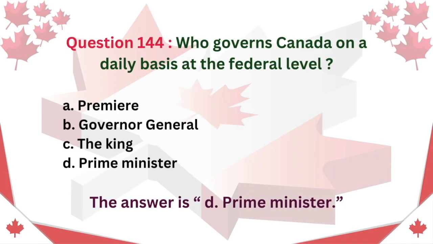Question 144. Who governs Canada on a daily basis at the federal level? A. Premier. B. Governor-General. C. The King. D. Prime Minister. The answer is D. Prime Minister.